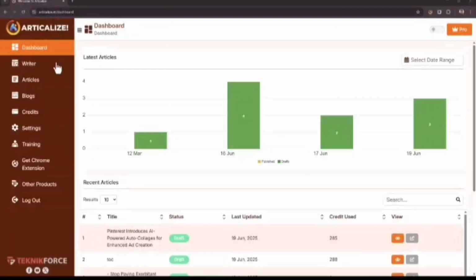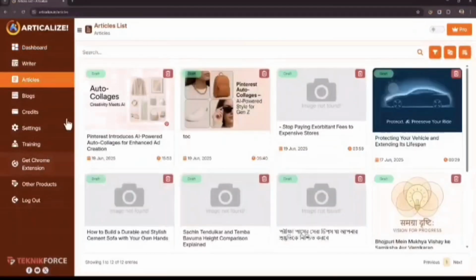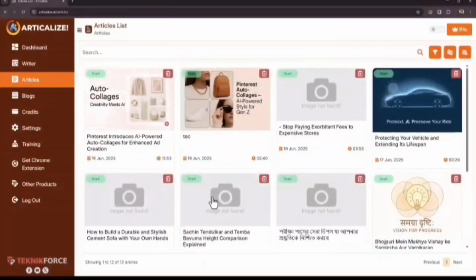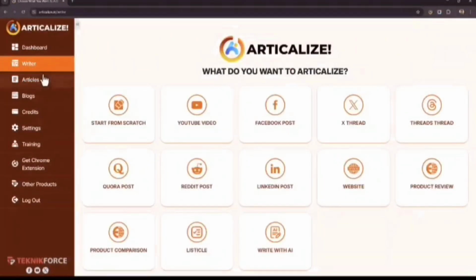Now, the articles that you write are visible in the article section. Here are some articles that I wrote recently. To start your first article, go to Writer and you have multiple options. You can start from scratch, with a blank screen. You can turn a YouTube video into an article. You can turn a Facebook post into an article.